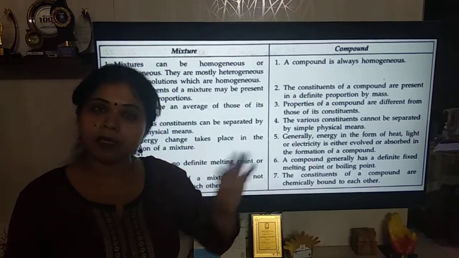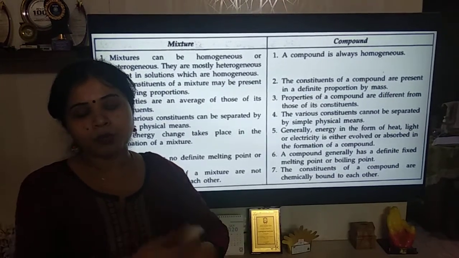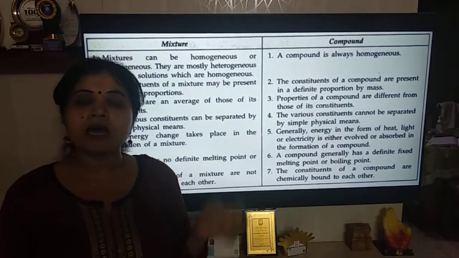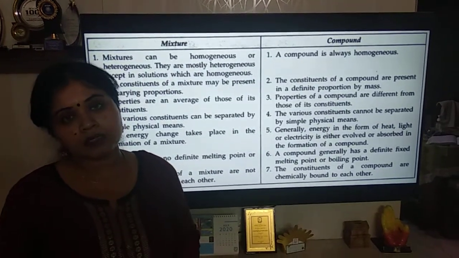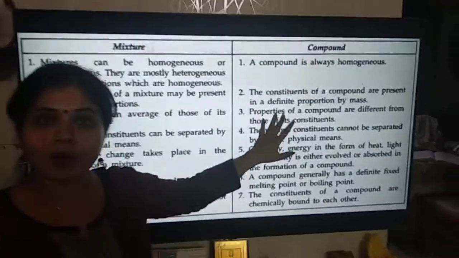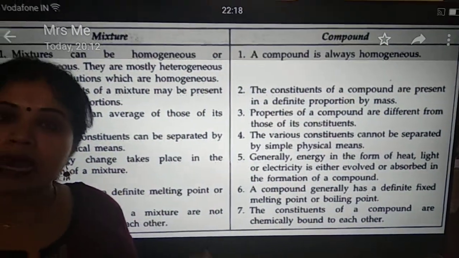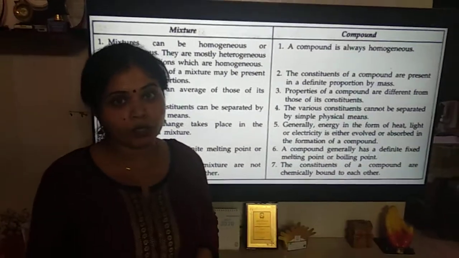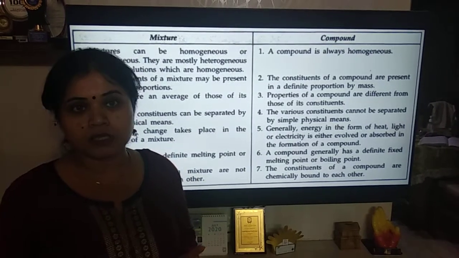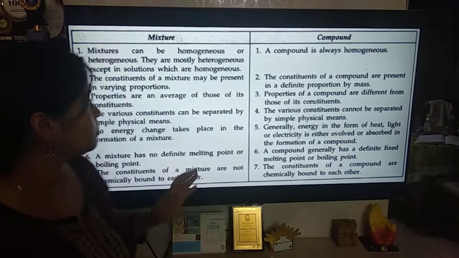It is not like that. Maybe more groundnuts are there, less potato pieces are there. That proportion can vary. So in mixtures, whatever substances are mixed together will be present in a varying proportion. But in case of a compound, the constituents are present in a definite proportion. As I told you, if we take the example of water, for 2 atoms of hydrogen, you have only 1 atom of oxygen. So they are fixed together in a definite proportion.